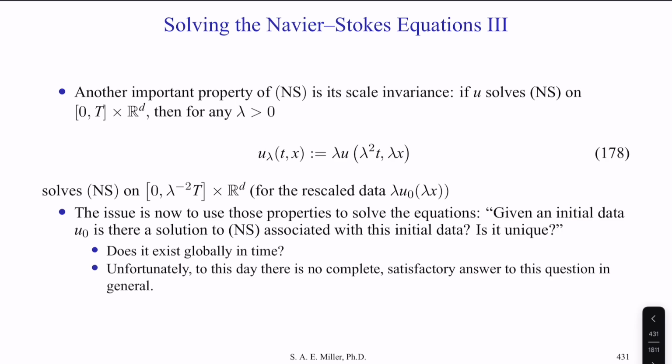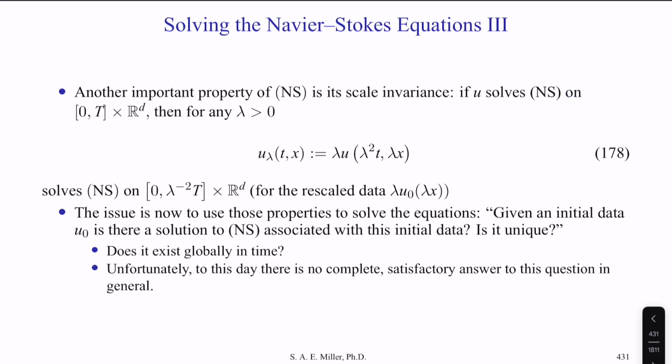Another really important property of the Navier-Stokes equations in incompressible form is the scalar invariance of the equations. For example, if we solve the Navier-Stokes equations for u for time t from 0 to capital T in any dimension, then for a particular positive value of lambda greater than 0, we can write this equation. It's invariant. This will show that for 0 to time lambda negative 2t in any dimension r, which will be rescaled by a lambda coefficient, we'll be able to see that these can be invariant and scaled.